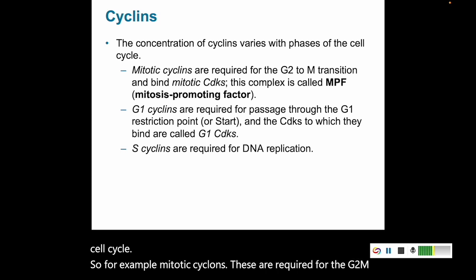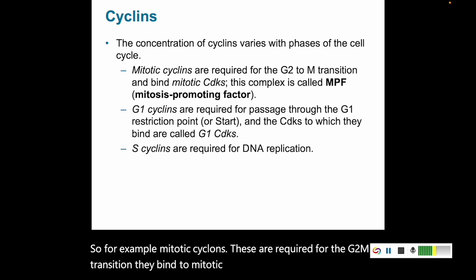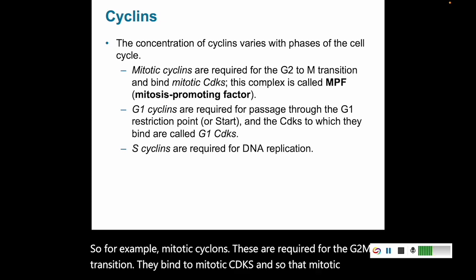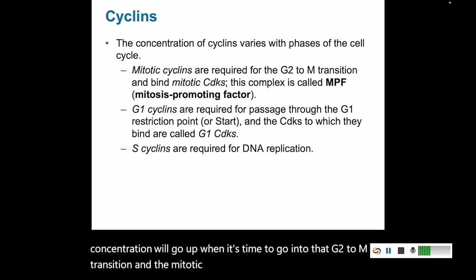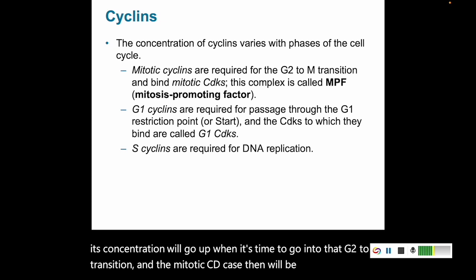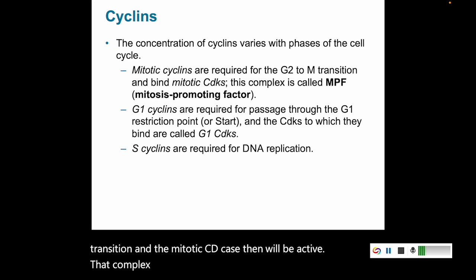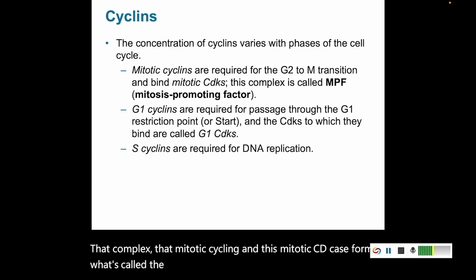They bind to mitotic CDKs. And so that mitotic cyclin, its concentration will go up when it's time to go into that G2 to M transition, and the mitotic CDKs then will be active. That complex, the mitotic cyclin and the mitotic CDKs, form what's called the MPF, or the mitosis promoting factor.